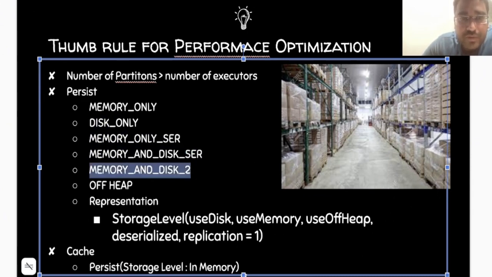So how will you do that in Spark? You have to write the storage level, where you set true or false depending on the scenario you have. If you want memory only, you put true and the rest will be false. Replication equal to 1 means that for each data frame, you can have many replicas, so if you lose one set of data, you have the other data to work with.